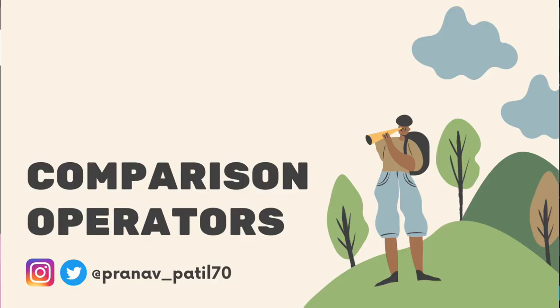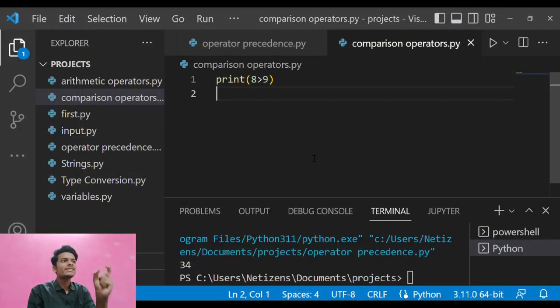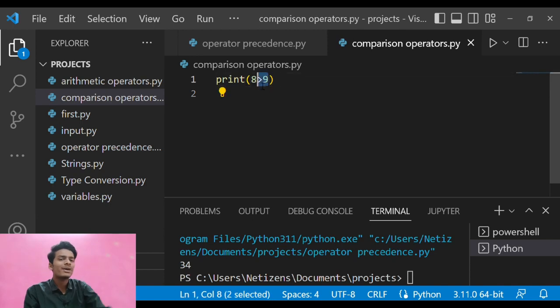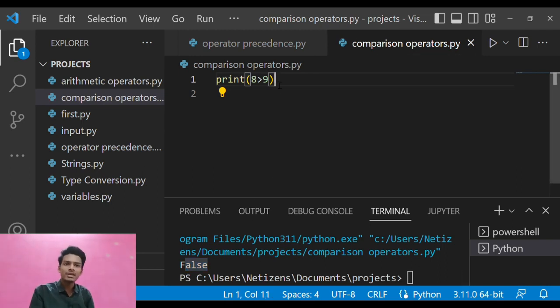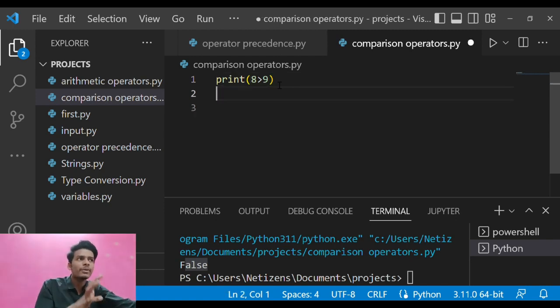So what do you think the result of this expression is going to be? It says print 8 is greater than 9. You might have already learned about these things, greater than, less than, the different signs which are used to make comparisons. It will automatically print False, because this gives boolean values, and boolean values are True and False, and it denotes that 8 is not greater than 9. So in Python also we have comparison operators like this. There are 6 basic comparison operators in Python.